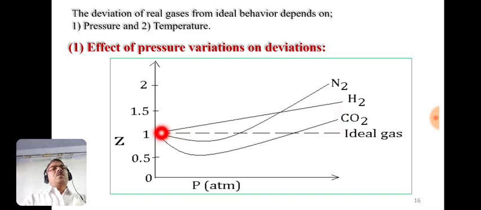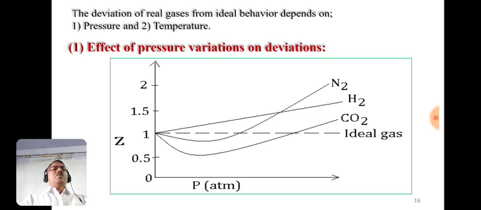Similar is the case for nitrogen, but the deviation is somewhat lower. But in the case of hydrogen or helium, the compressibility factor Z continuously goes on increasing with increase in pressure. So this curve always lies above the ideal curve.